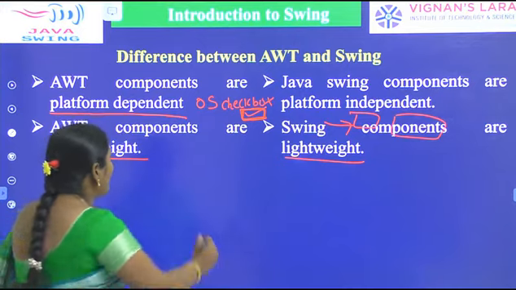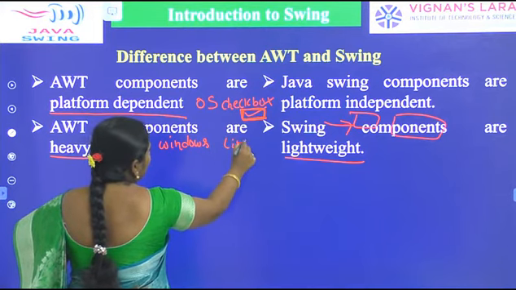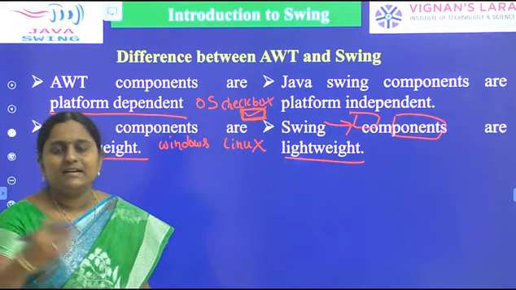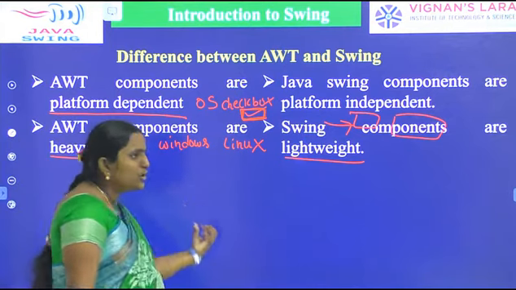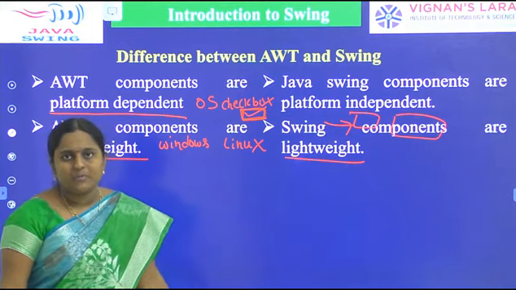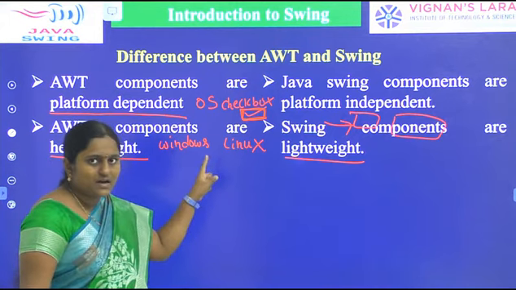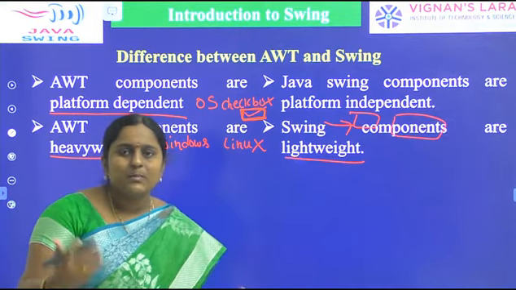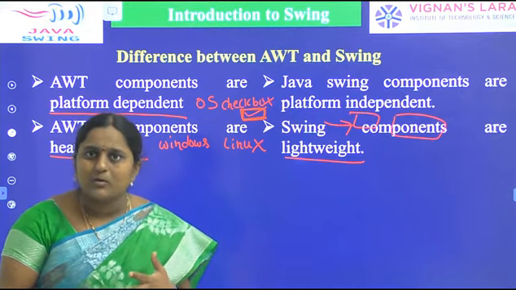Let us take the example of the Windows operating system and the Linux operating system. Every operating system is written in some programming language. Suppose the Windows operating system was developed in C#.NET, and the Linux operating system was developed in the C programming language.